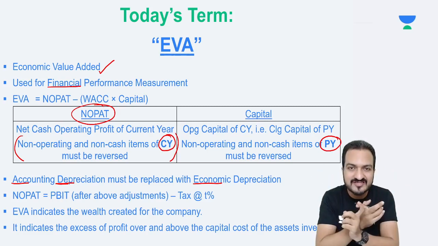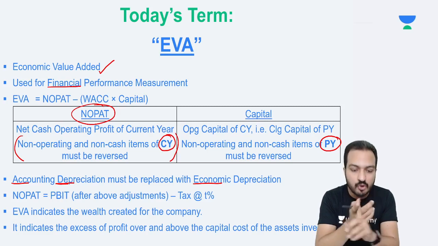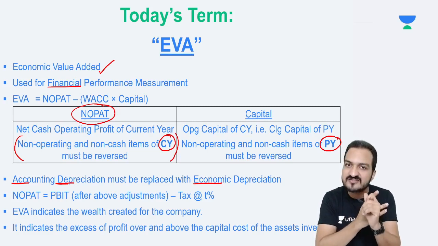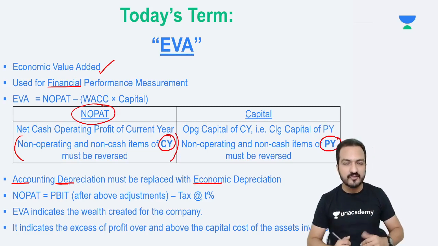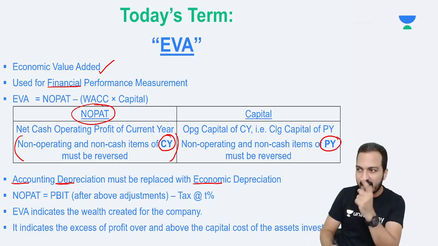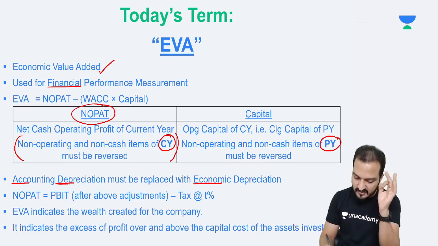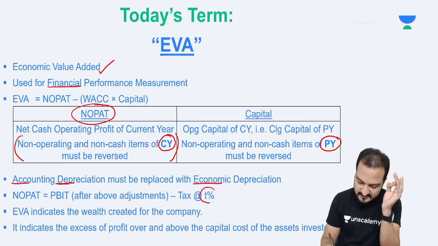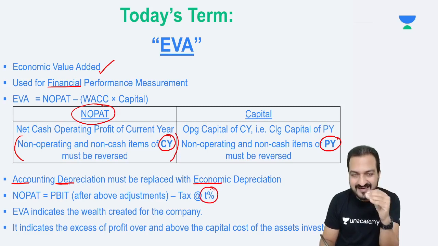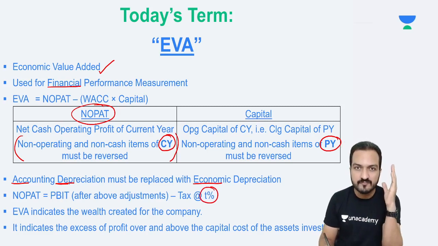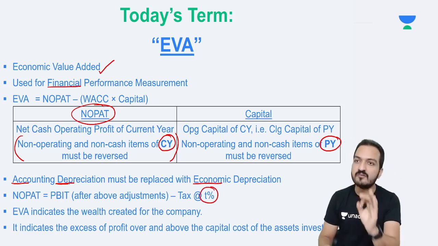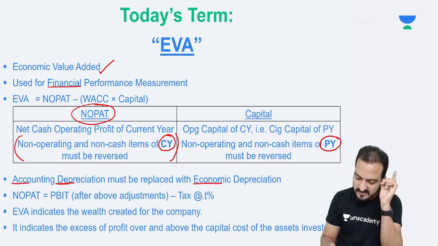Neither should interest affect the NOPAT, nor should the tax saved on interest affect the NOPAT. So in reality, even if you save tax on interest, still while calculating NOPAT, you consider that tax is not saved on interest. You consider that you pay the tax on the entire profit without removing interest. Done. This is also something new. You should be careful.